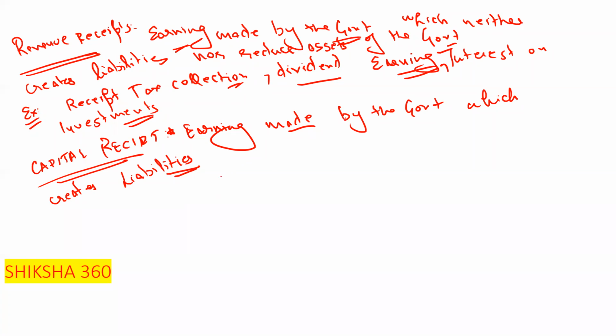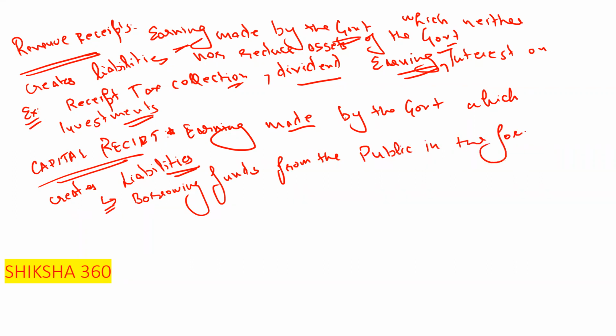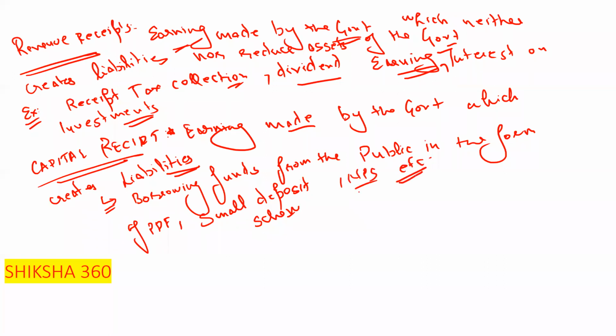So how does it create liabilities? By borrowing funds from the public, in the form of PPF, small deposit schemes, or other government schemes like the National Pension Scheme, NPS, etc. All of these come under capital receipt, which is earnings made by the government which creates liabilities.